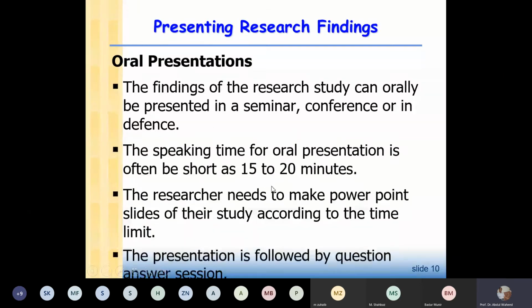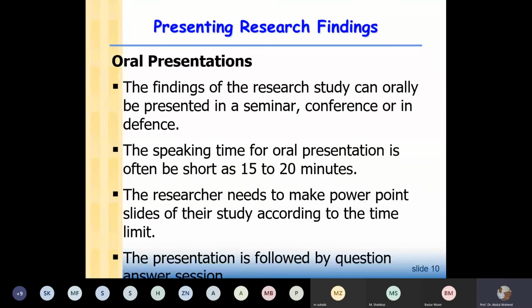Then once you have made the document for your research work, whether it is a research article or a thesis, you have to make oral presentations. Sometimes when we write an article, we make an oral presentation in some conferences, maybe a national or international conference.